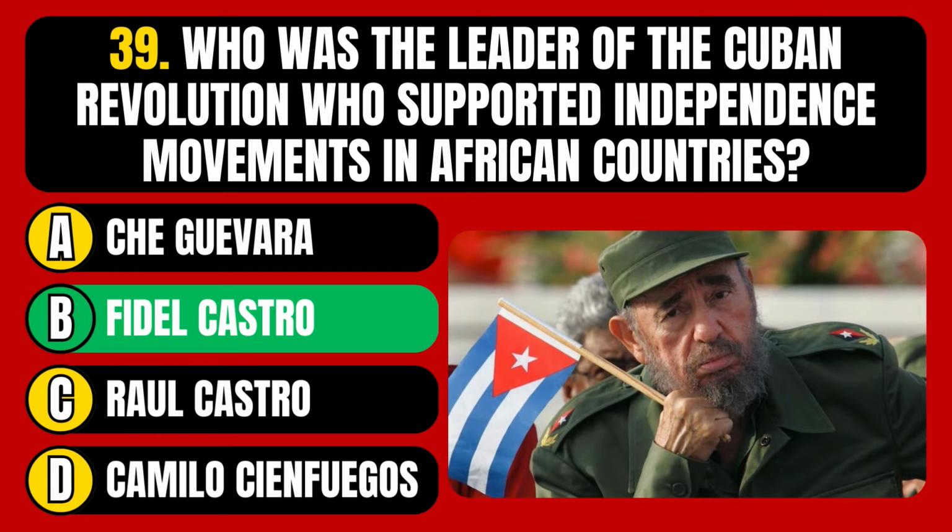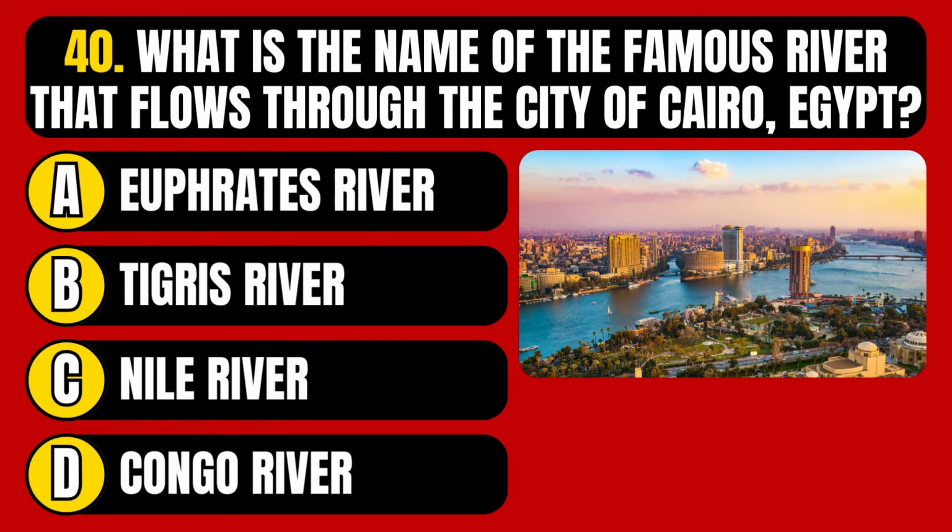The correct answer is option B, Fidel Castro. What is the name of the famous river that flows through the city of Cairo, Egypt? Euphrates River, Tigris River, Nile River, or Congo River?